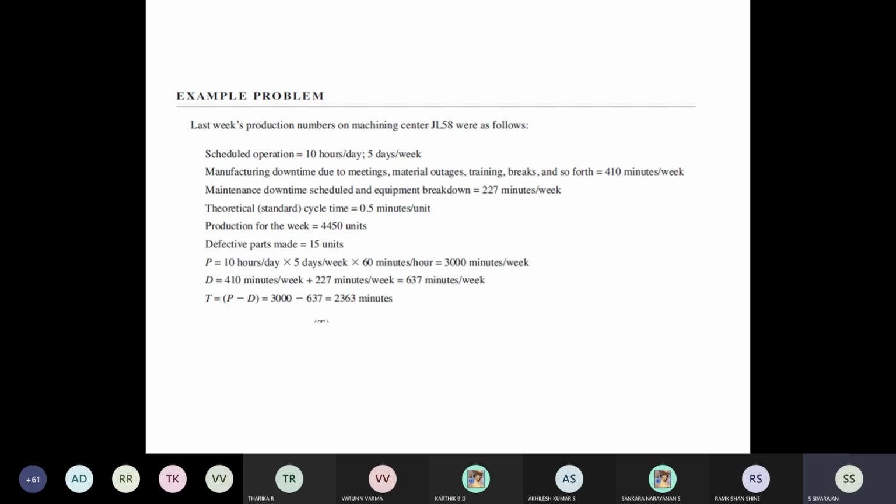So for 410 minutes, due to some meeting, material outage, training, and other things, it's not available. And due to maintenance, it's not available for 227 minutes per week. So totally it comes to 637. So T, the availability, is nothing but 3000 minus 637, which is 2363. That is, availability is only 2363 out of 3000. So next slide I'll show you.